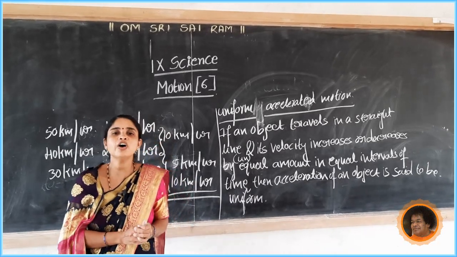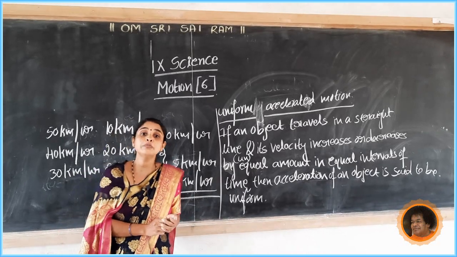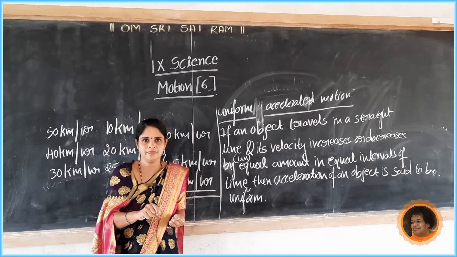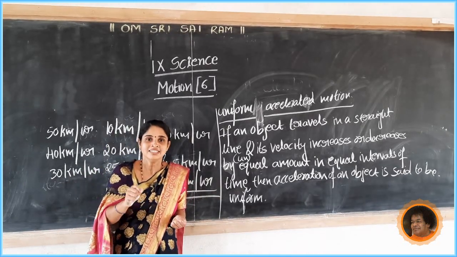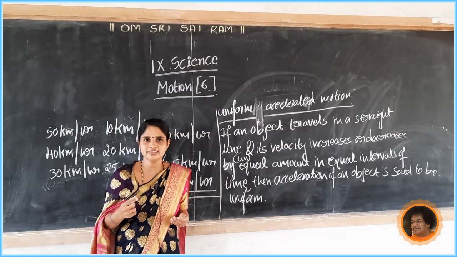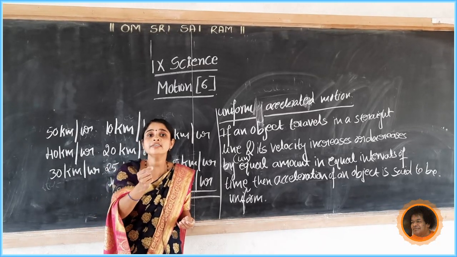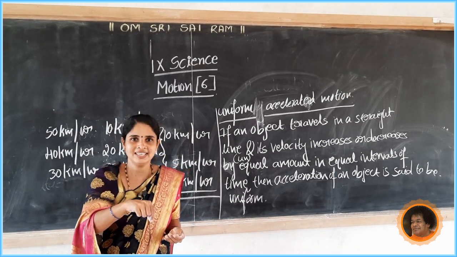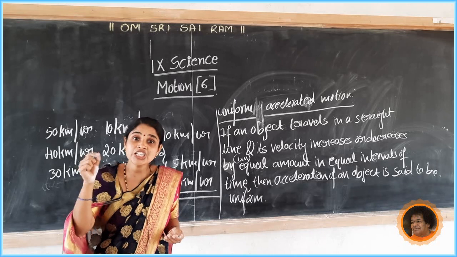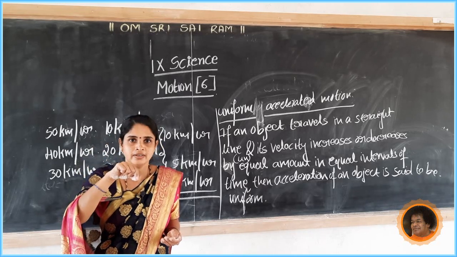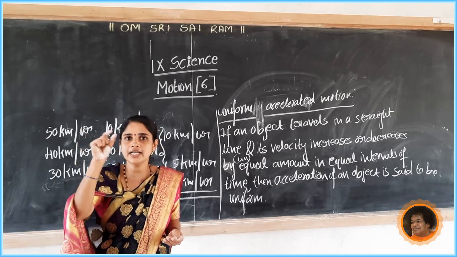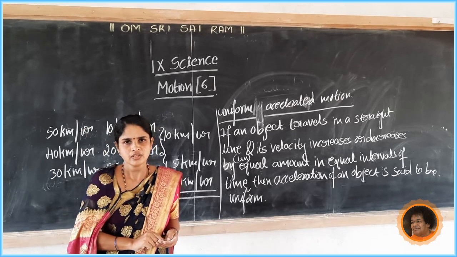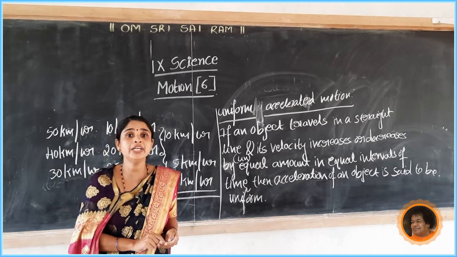It is an example for uniform accelerated motion. That chalk piece acquires an acceleration due to gravity. So it is called acceleration due to gravity. Gravity gives acceleration to that chalk piece.